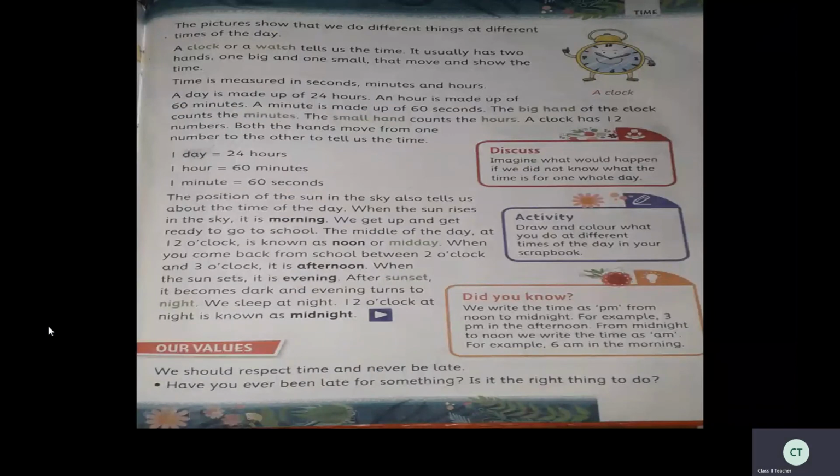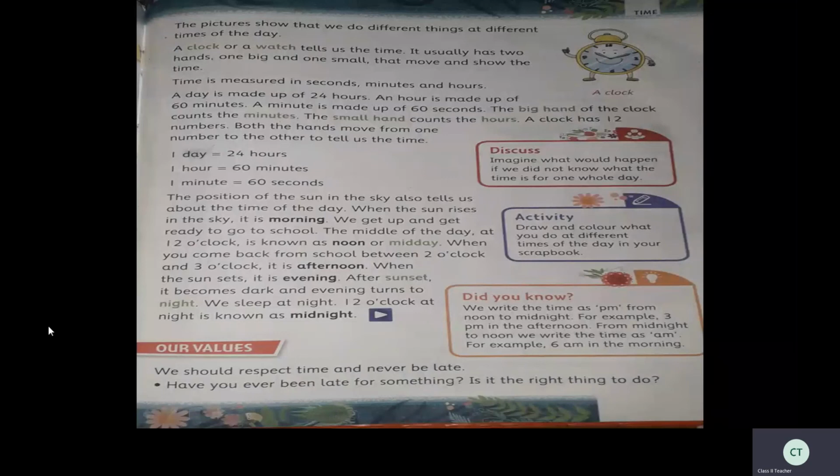Meridian is a Latin word that basically means midday. Meri means mid, and diem means day. So ante-meridian means before midday. That is why we write AM. Post-meridian means after midday, so we write PM. Did you understand AM and PM, children?